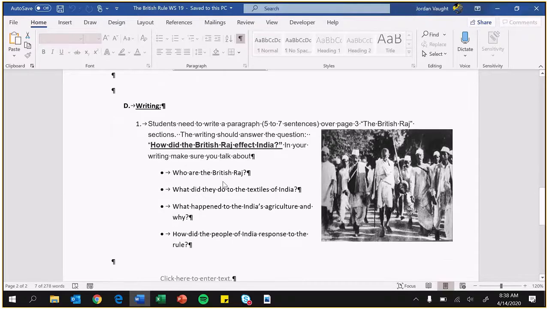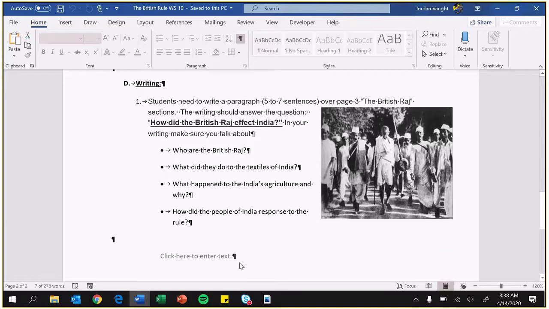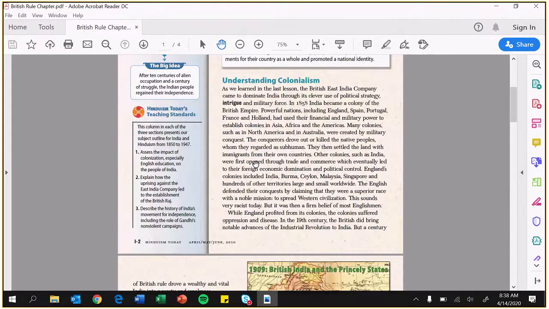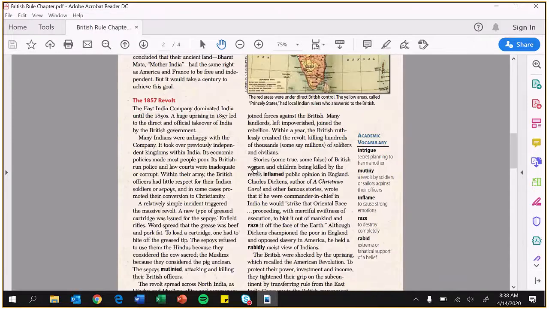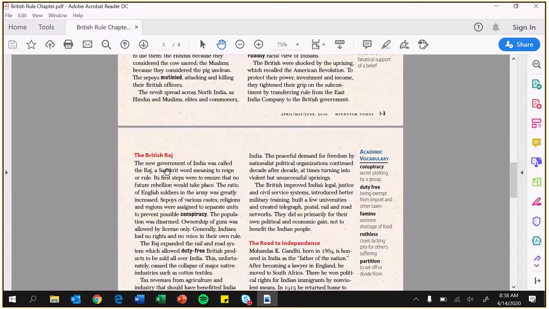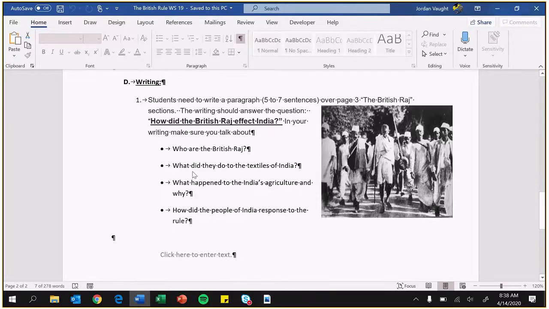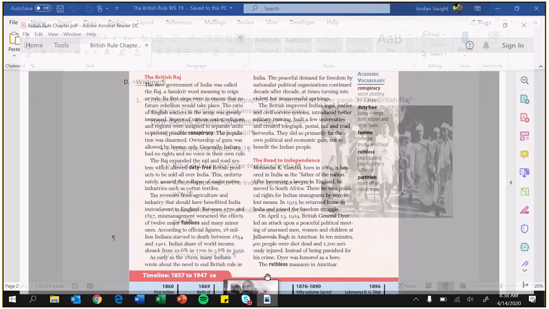And then the last one, here's where you're going to do the reading. Now, this PDF is long. You do not have to read all of it. What you're going to do is scroll down to where it says the British Raj. This is the area I want you reading. I have different questions for you to answer. Who are they? What did they do to the textiles of India, which is a major impact to India? What happened to India's agriculture and why? And then how did the people of India respond to them? All this can be found in pretty much each paragraph.